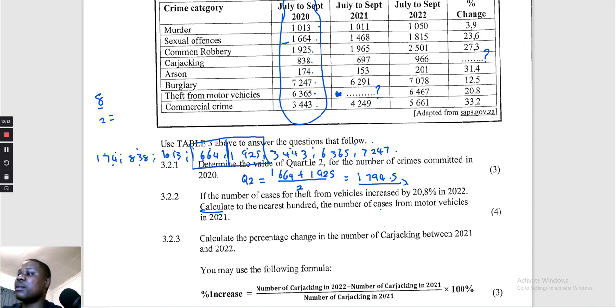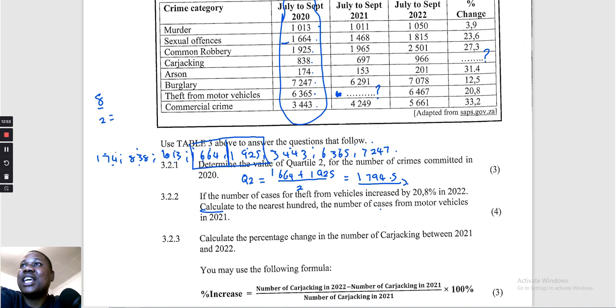Hey, wait, my mind is now blowing. Let me read again. If the number of cases for theft from the vehicles increased by 20.8% in 2022, calculate to the nearest 100 the number of cases for motor vehicles in 2021. Oh, okay. You remember, if you go back and watch your part 2 about the inflation, you'll see what I'm talking about. You will clearly understand, because this question is more related to that one.